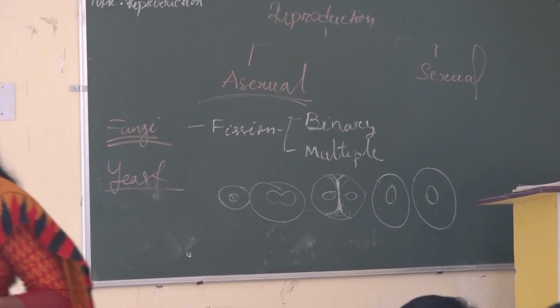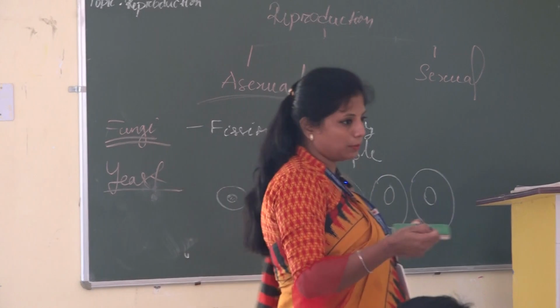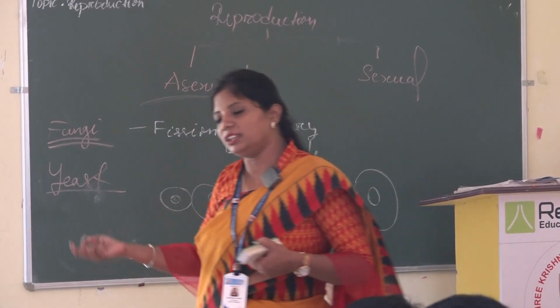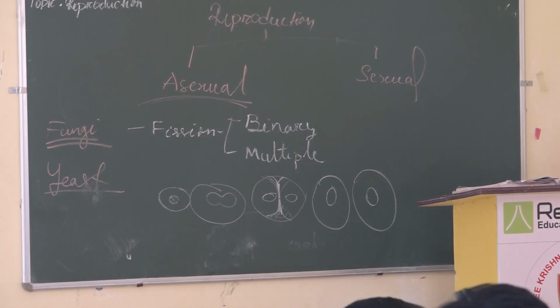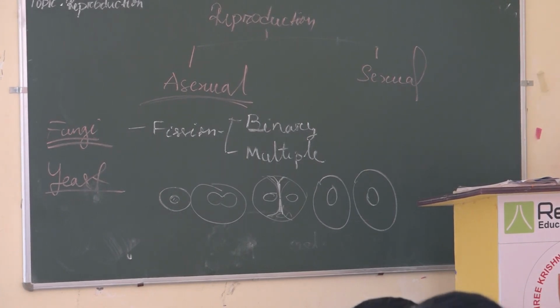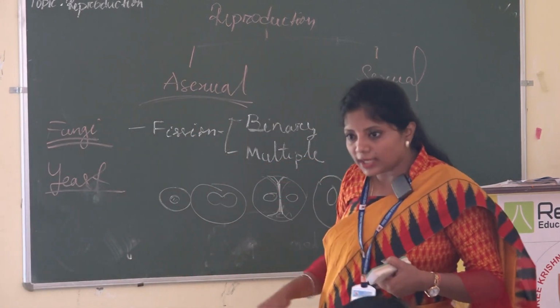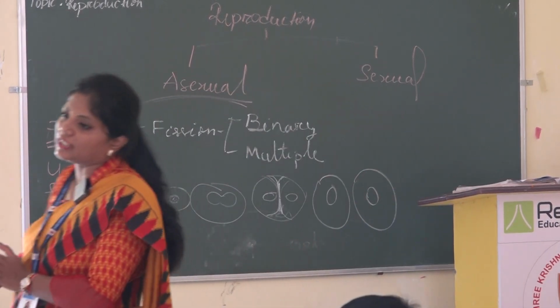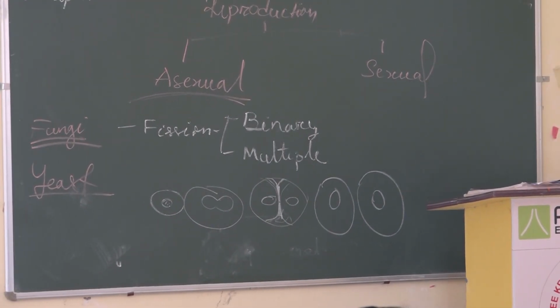So if I go for the organelle which is responsible for transfer of genes from parents to offspring, what will be the organelle? Nucleus, right. The nucleus is the organelle responsible for transfer of genetic material from parents to offspring.